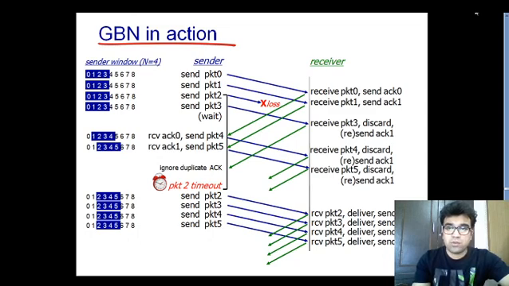You have a few tabs over here which you can control from your end, and you can start this particular animation from this particular tab. And here you have these two. This is the sending side, and this is the receiving side. And here you see the window, and this window size is 1, 2, 3, 4, 5. So window size 5 is available over here, which you can see with this tab as well. Window size 5, which you can increase and decrease by increasing and decreasing this particular thing.